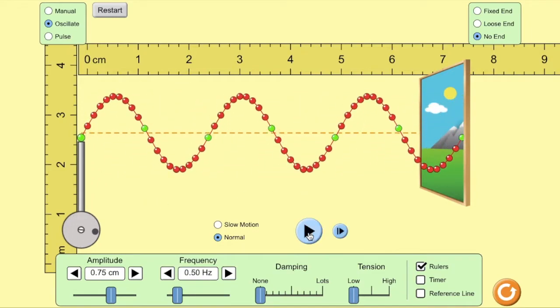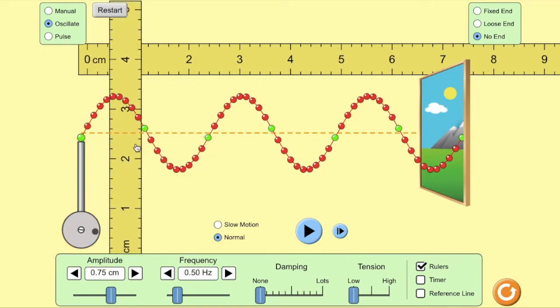There's some key things you need to understand about this. First of all, the parts. I'm going to talk a lot about these parts. That's called a crest, the ones with the highest point. The ones at the lowest point are called troughs, T-R-O-U-G-H-S. This is the equilibrium or rest line, that yellow line there. Okay, so we can see the vibration goes back and forth, symmetric around that equilibrium line.